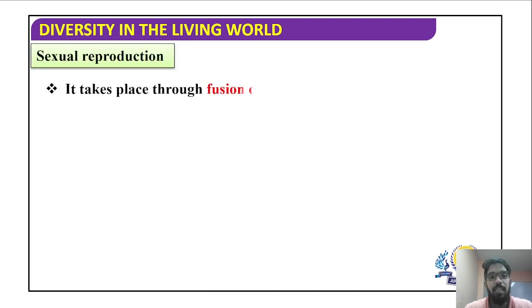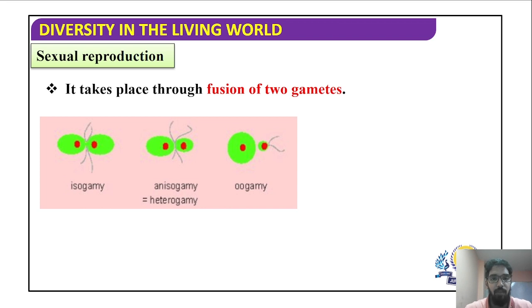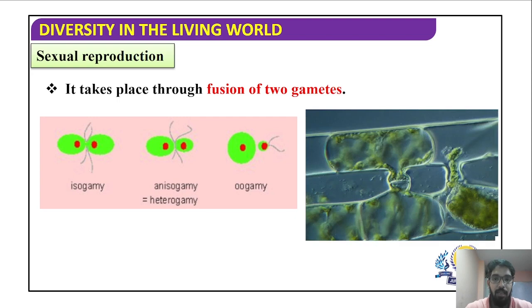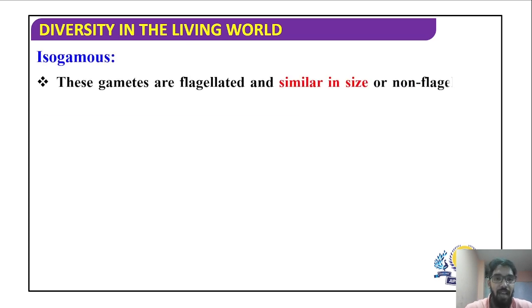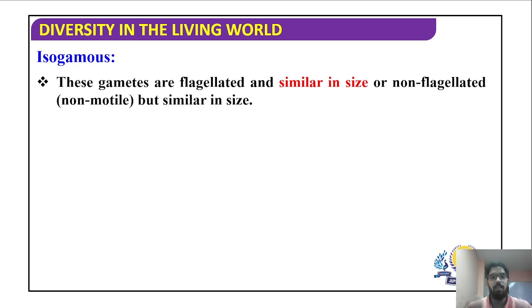Sexual reproduction takes place through the fusion of gametes, as we all know. So we have gametogenesis, which is the formation of gametes, and then fusion of gametes, which is called fertilization, right? So these gametes can be of various types, and based on which two gametes fuse, the sexual reproduction is divided into three types. We have isogamous, anisogamous, and oogamous. Let us look at each one in detail. First one is isogamous. When the gametes are similar in size, then they are called isogamous. They can be flagellated or they cannot be flagellated. So it can be either of them, but they should be similar in size.